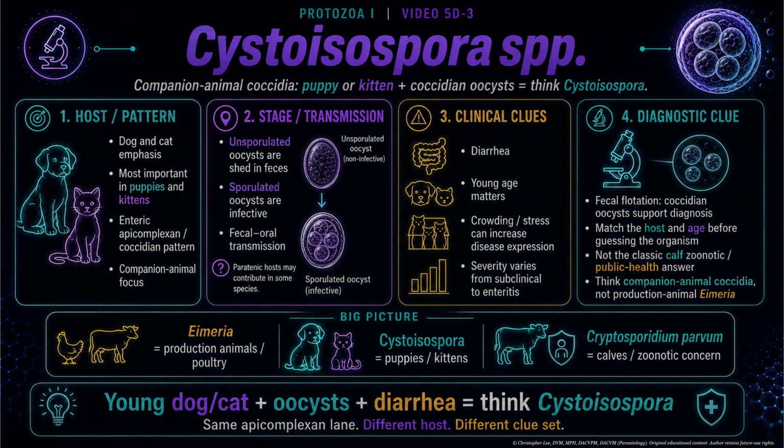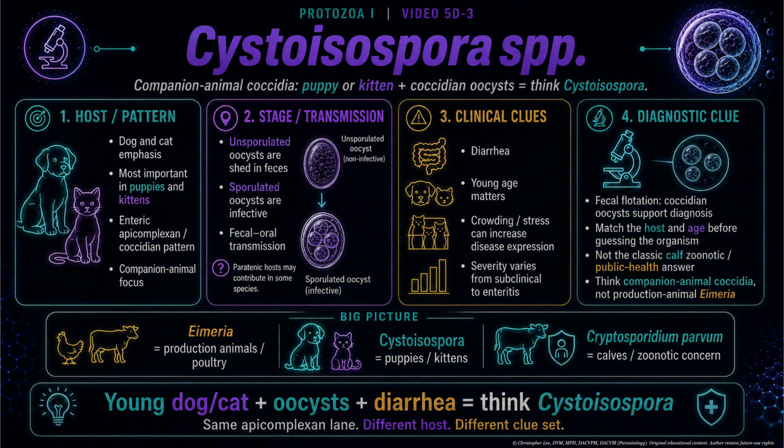Cystoisospora is the dog and cat coccidia pattern, especially in puppies and kittens. You may see the older terminology like Isospora in some settings, but don't get thrown off by historical naming. Unsporulated oocysts are shed in feces. In the environment, they sporulate and become infective. While fecal-oral is common, paratenic hosts can contribute to infection. When an animal such as a rodent encounters this oocyst, the parasite encysts in somatic tissues, hence the name Cystoisospora.